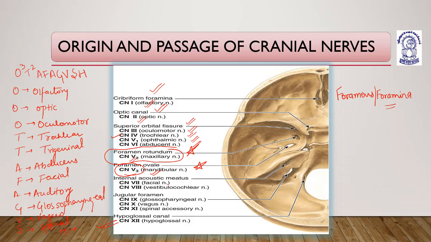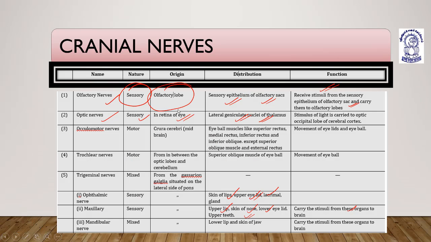Then internal acoustic meatus is the passage for the seventh cranial nerve, the facial nerve, and the eighth cranial nerve, the vestibulocochlear or auditory nerve. Jugular foramen is the passage for the ninth cranial nerve, glossopharyngeal, the 10th, vagus, and the 11th, spinal accessory nerve. Hypoglossal canal is for the 12th cranial nerve. So these are the passages of cranial nerves.